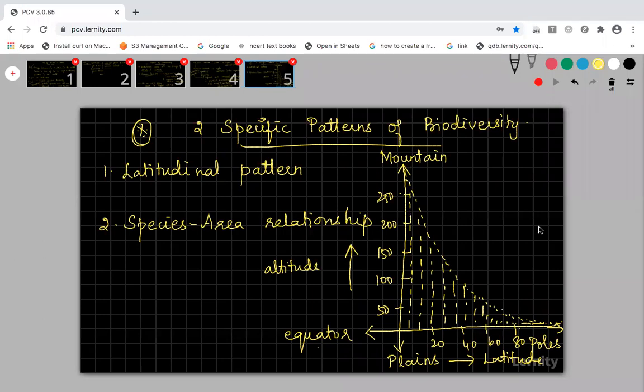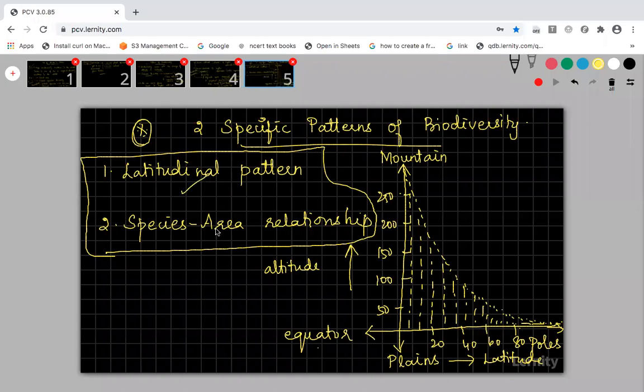So this graph depicts how biodiversity decreases as you move from lower altitude to higher altitude, and at the same time from lower latitude to higher latitude. Okay, so you just draw this graph. These are the two patterns. This graph shows how the altitudinal and latitudinal patterns of biodiversity vary. Two specific patterns of biodiversity we are going to discuss: one is the latitudinal pattern, another one is the species-area relationship.